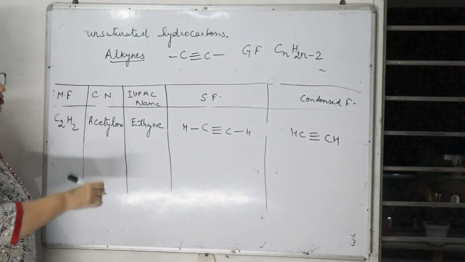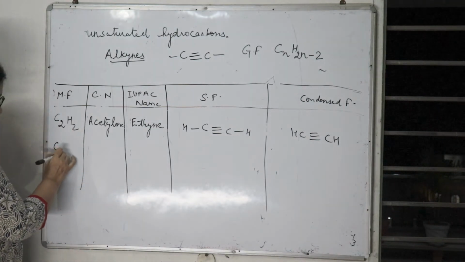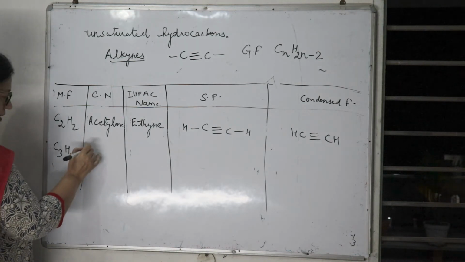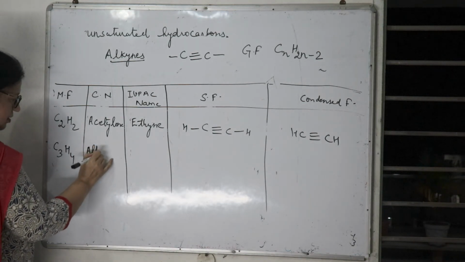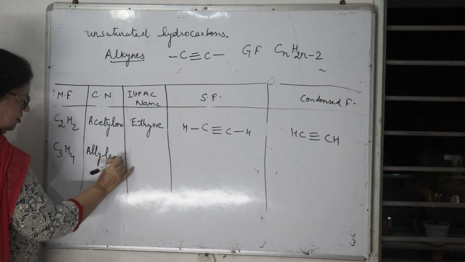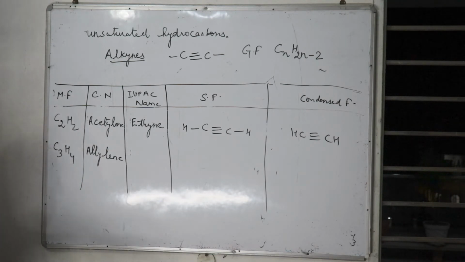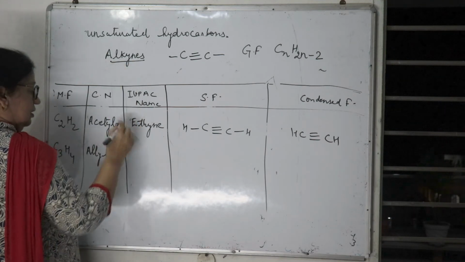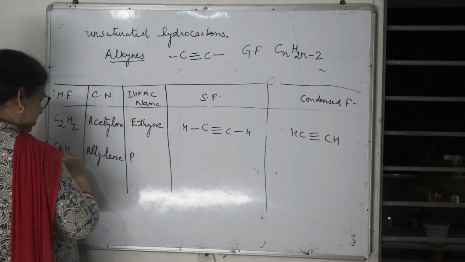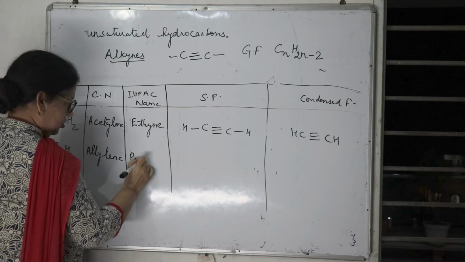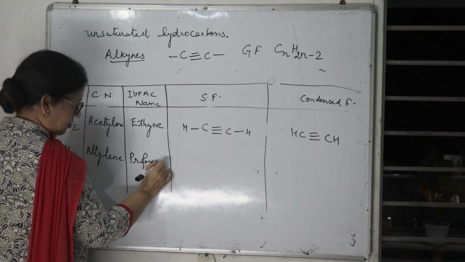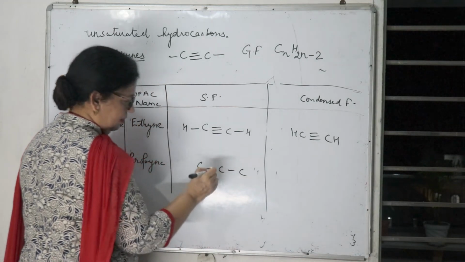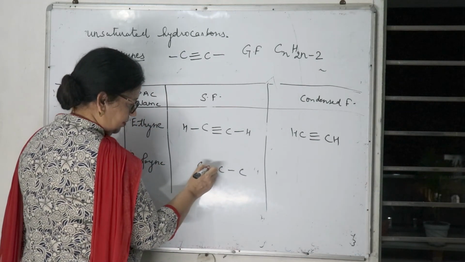Next member, put the value of n equal to 3. So this is C3H4, commonly called allylene. With 3 carbons, the word is prop, so this is propyne. 1 carbon, 2 carbon, 3 carbon, at one place put the triple bond.